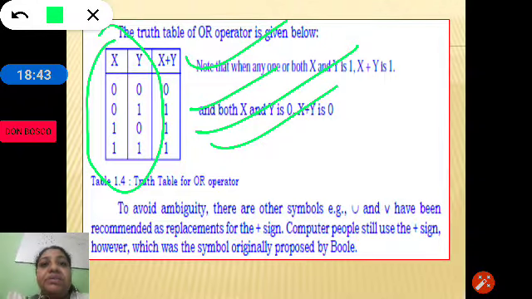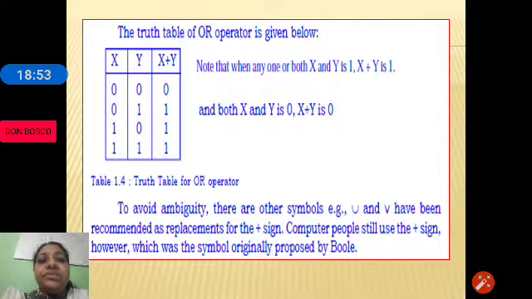These basic rules were proposed by George Boole. Hope you have understood this.